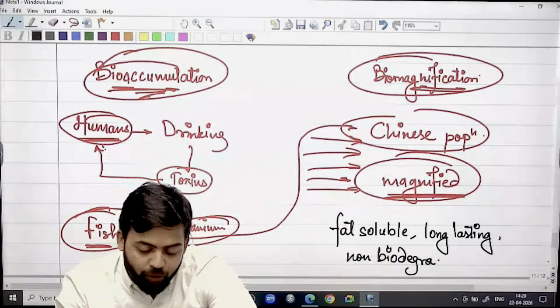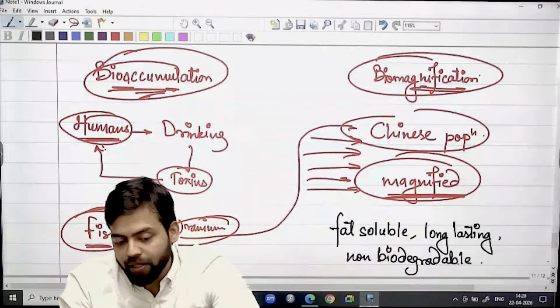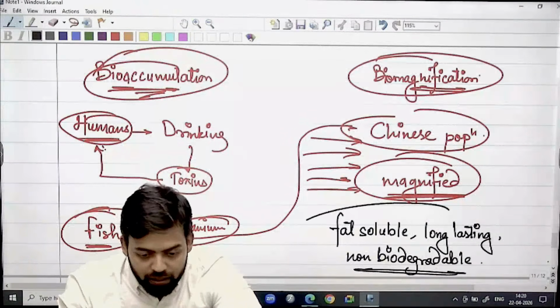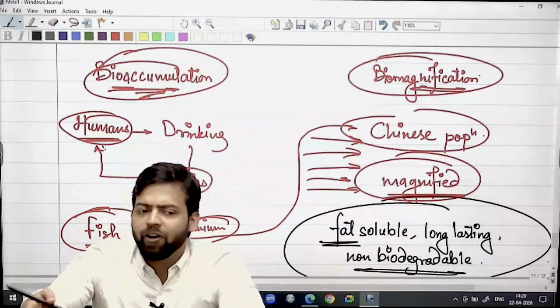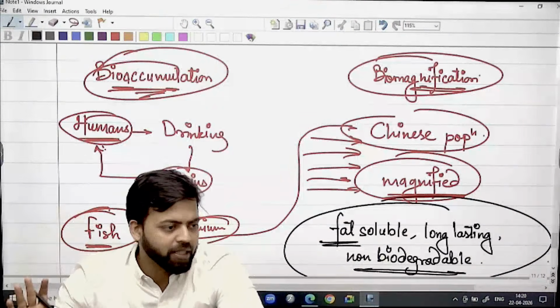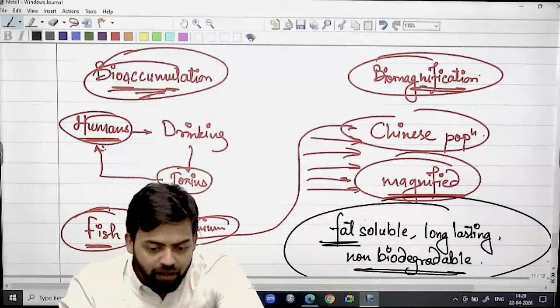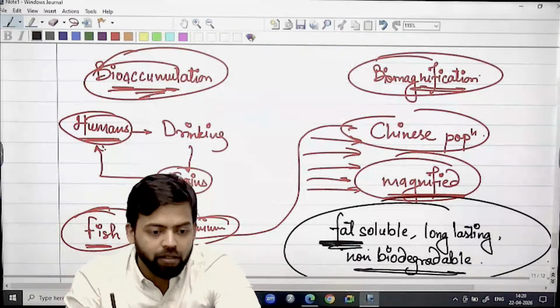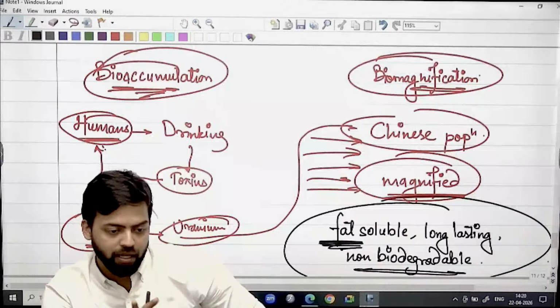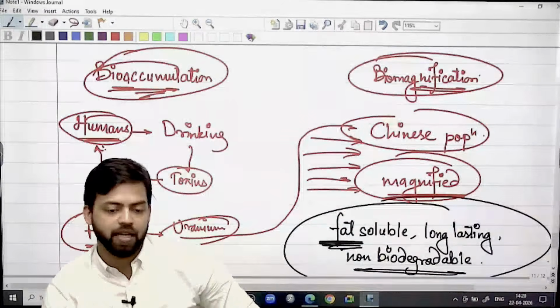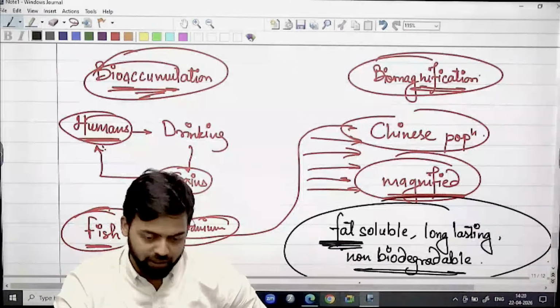So different pollutants can lead to bioaccumulation, particularly in this scenario, because what will happen if it is water soluble? It will be flushed out from excreta, right? But if it is fat soluble, it will get accumulated. So that's why these kind of differences are there as far as bioaccumulation and biomagnification is concerned.